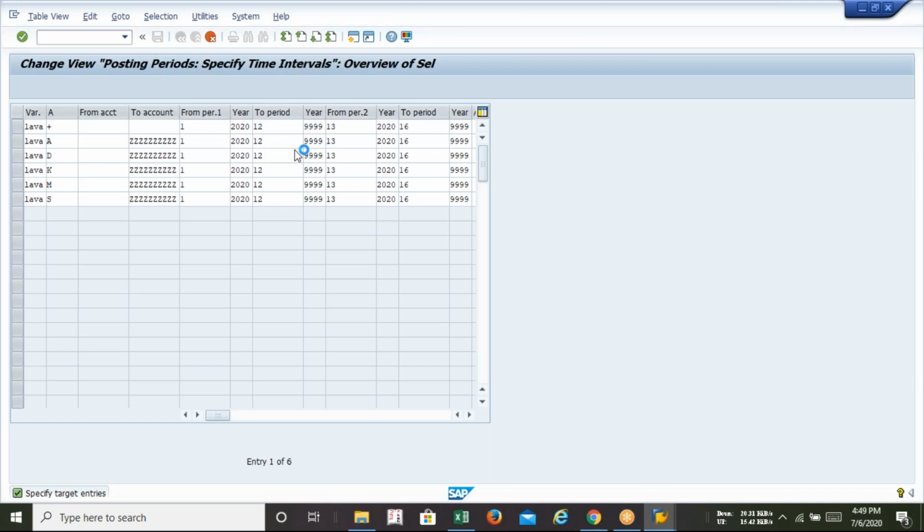Sir, I have a doubt. If we define plus, then what shall be the periods, 1 to 12 and special 4? Yes, this first line, exactly. Only the first. This blank means all. See, we are selecting alpha, that's why we are selecting ZZZ. We are selecting numerics, that's why we are selecting 4 times 9. That is character specialization: number matches with number, alpha matches with alpha. That's why it is denoted by Z, and 9 defines the infinity.